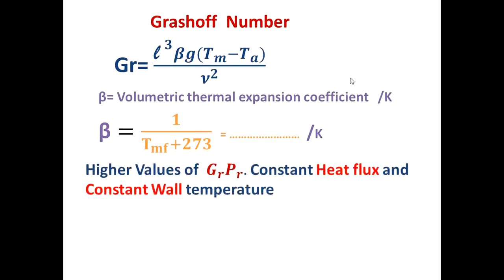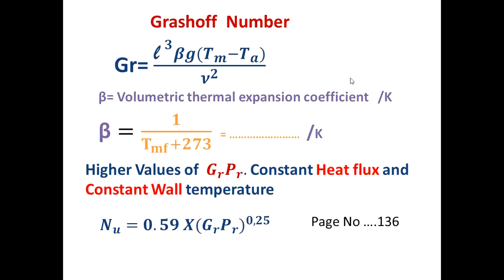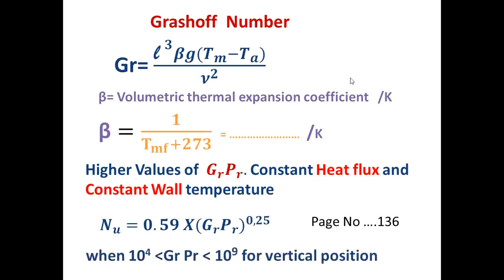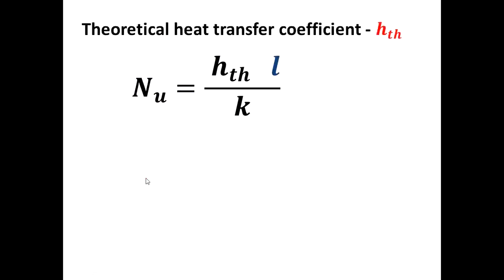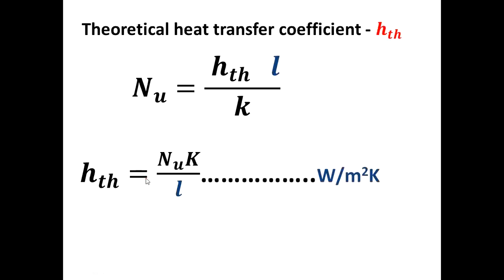For higher values of Grashof number, Nusselt number equals 0.59 times (Grashof number times Prandtl number) to the power of 0.25. This is on page number 136 for the vertical position, for constant heat flux and constant wall temperature. Then the Nusselt number gives h equals Nu times K divided by L.